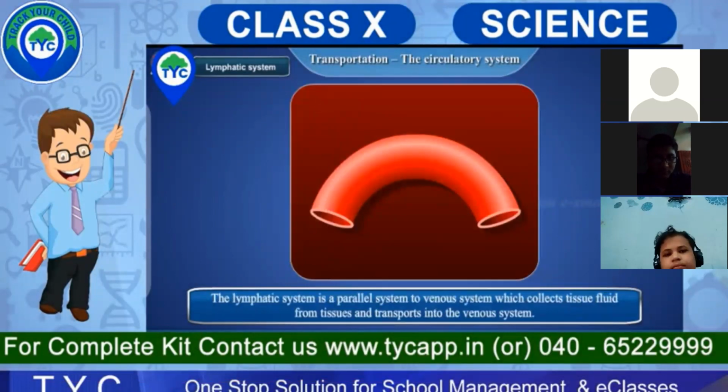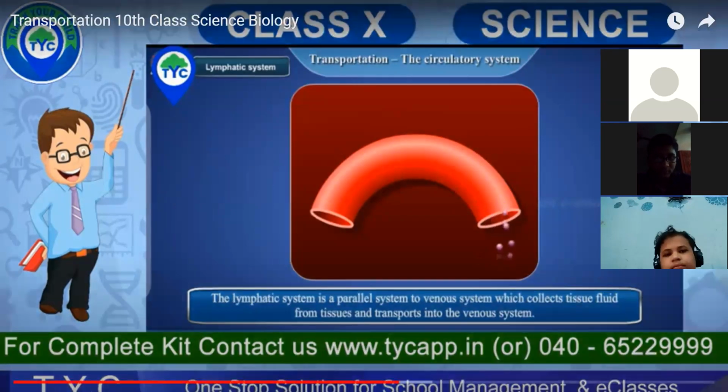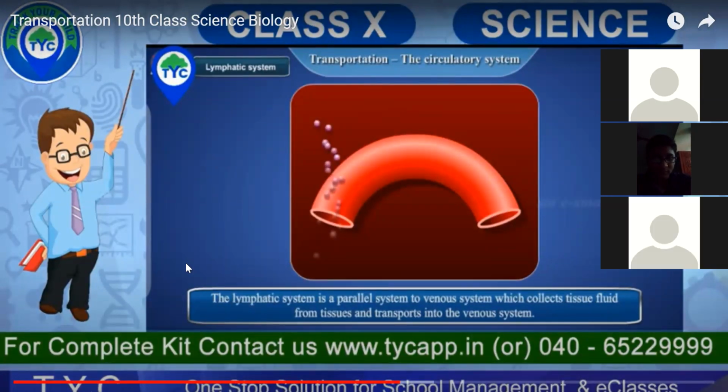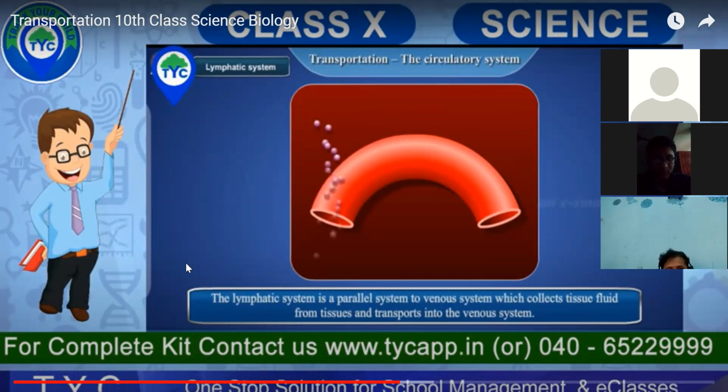And the lymphatic system is a parallel system to the venous system, which collects tissue fluids from the tissues and transports them to the venous system. So the venous system and the lymphatic system, both of them work parallelly together. The lymphatic system collects all nutrients and supplies them to the tissues.